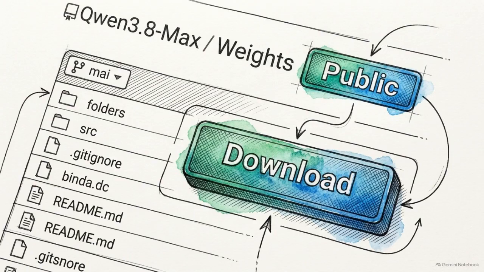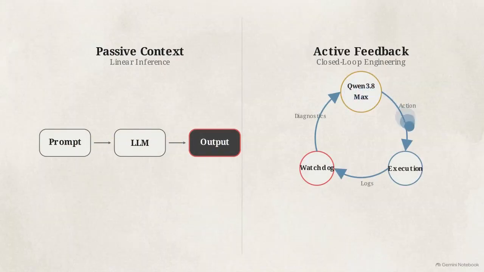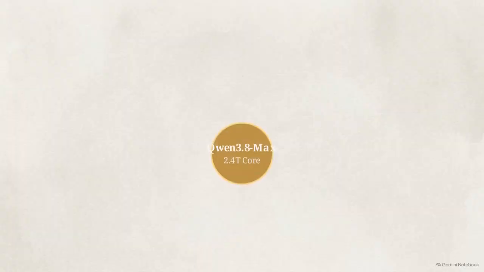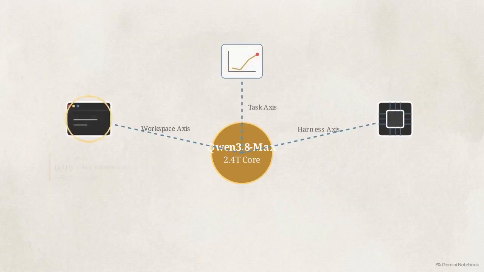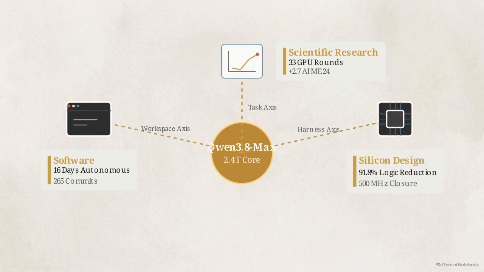For the first time at this scale, the weights for this flagship Max-class model are being released fully open to the public. Engineering autonomy requires a transition from passive context extension to active system-level feedback. Achieving this requires a system built for decoupled reinforcement learning, active gradient variance suppression, and continuous watchdog feedback loops. Addressing these structural hurdles allows an open-weight model to iterate on its own performance across software, research, and physical silicon design.